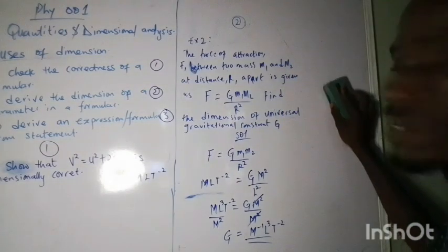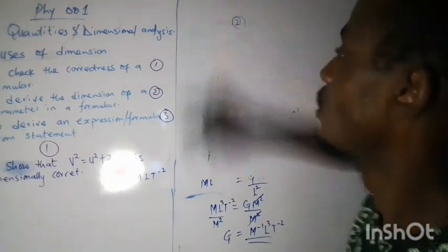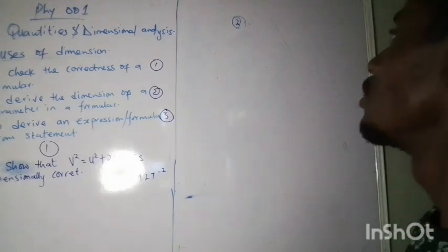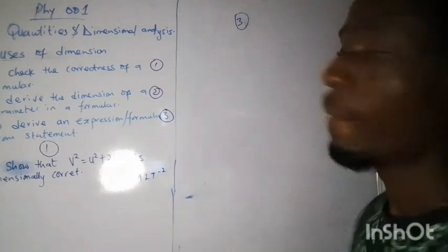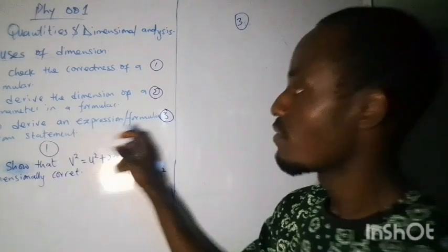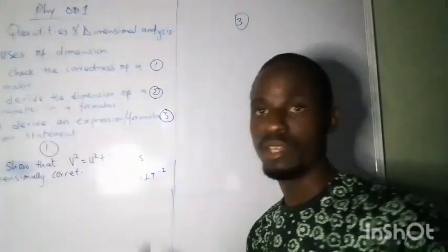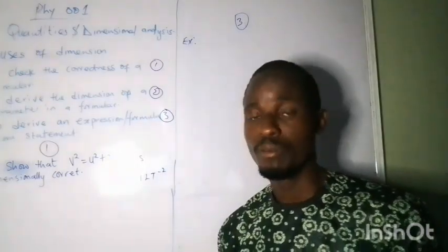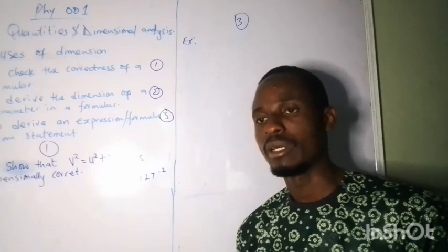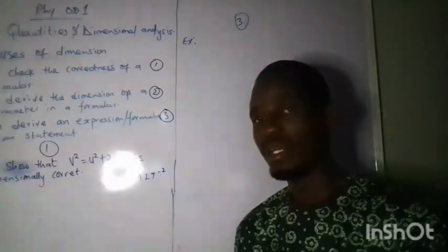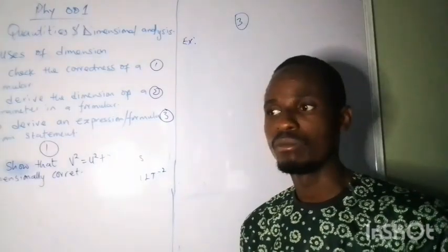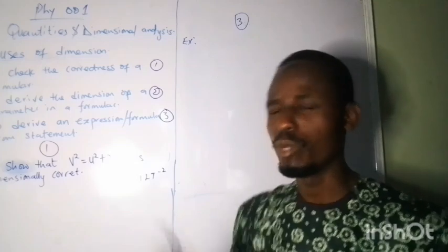So now let's get rid of this. So then we move into what we call the 3. So now in 3, to derive an expression or formula from statements. So let's give one example of that. It could come in any other form. Just make sure you know the parameters in the formula or in the statement, so you could write the dimension of those. Yes, you could write the dimension and derive what the formula should be.